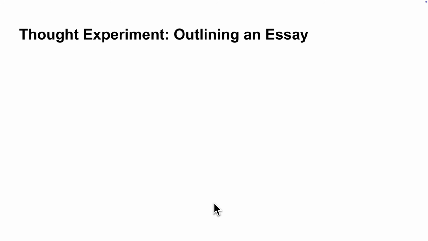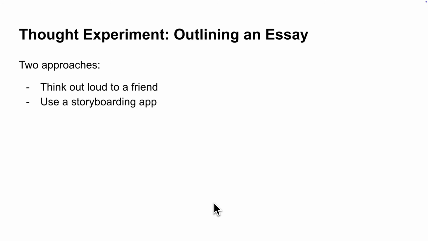To help us visualize what this looks like from the agent's perspective, let's do a little thought experiment. Imagine that we're writing an essay, and we want to outline that essay so we have a good idea of what we want to say before we start writing. We can imagine 2 approaches that we could take to do this. In the first approach, we could think out loud to a friend taking notes on our stream of consciousness, and in the second approach, we could use a storyboarding app.